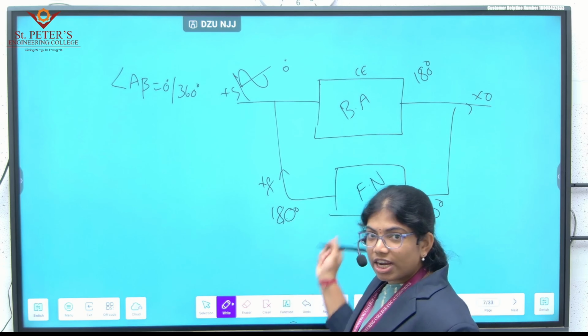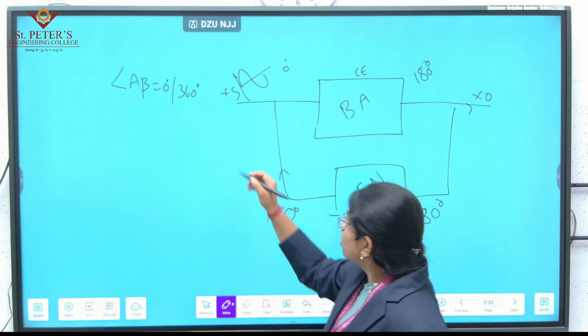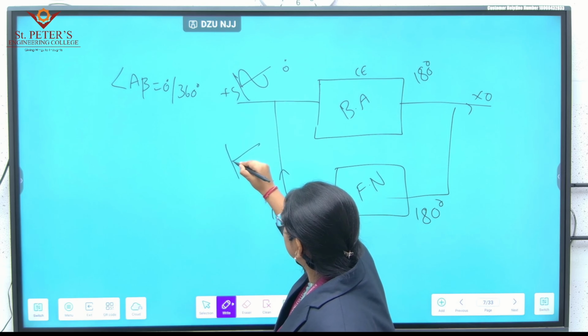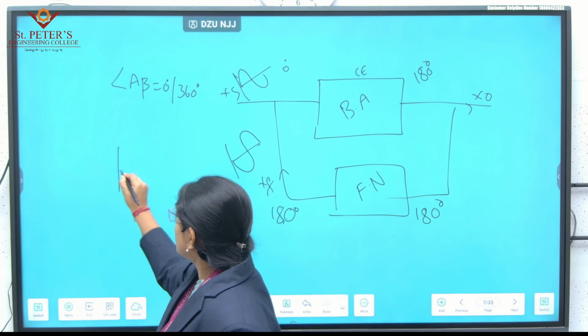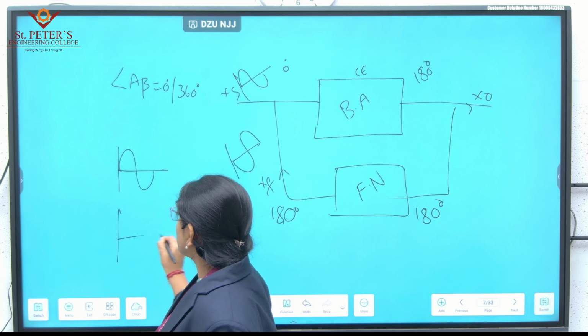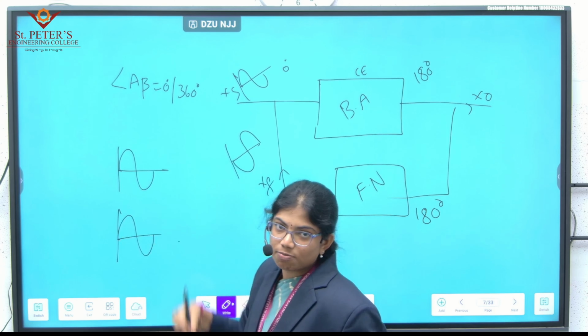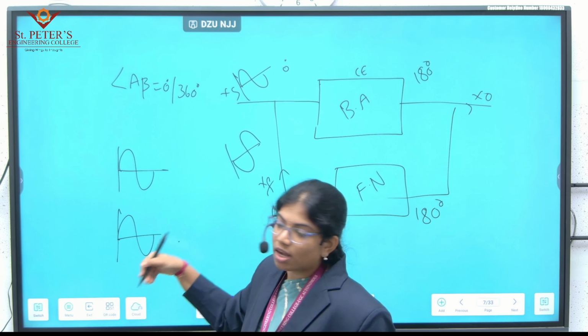Okay. The same 180 degrees is also coming here. Now what if there is a phase shift? So you are getting output like this. Previously we have seen if two waveforms should be in phase, then they have to be like this: positive peak, negative peak, negative peak.